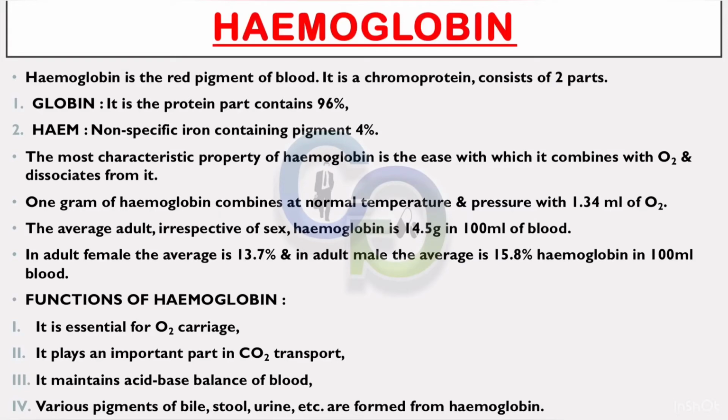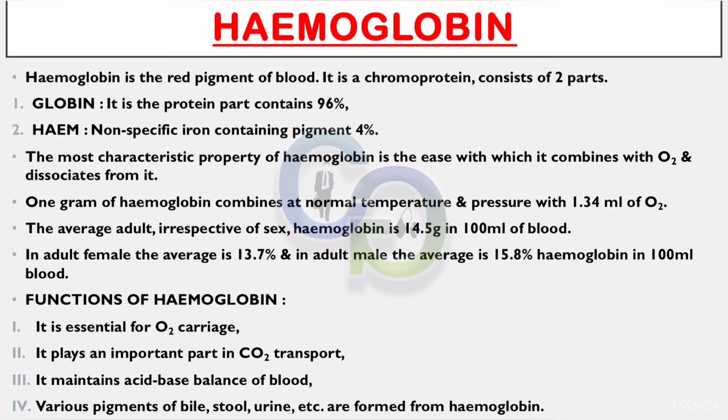In the average adult, irrespective of sex, hemoglobin is 14.5 gram in 100 ml of blood. In adult female, the average is 13.7%, and in adult male, the average is 15.8% hemoglobin in 100 ml of blood. Functions of hemoglobin. It is essential for oxygen carriage.